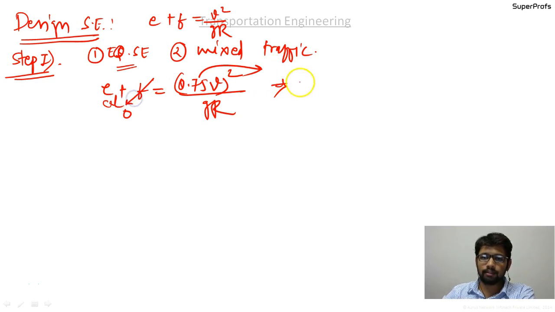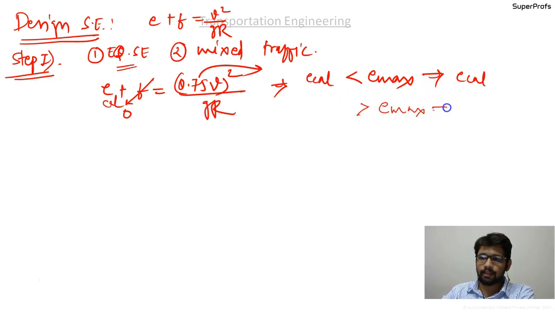If e calculated is less than e max, provide e calculated. If it is greater than e max, then limit it to e max and go to step 2.